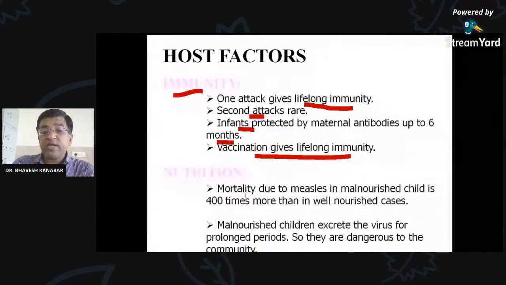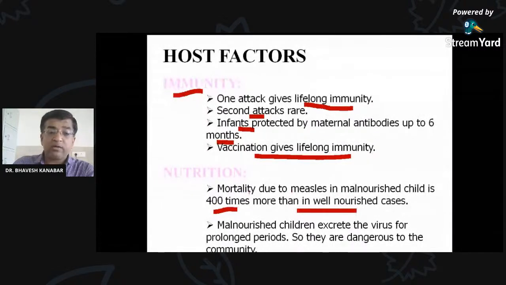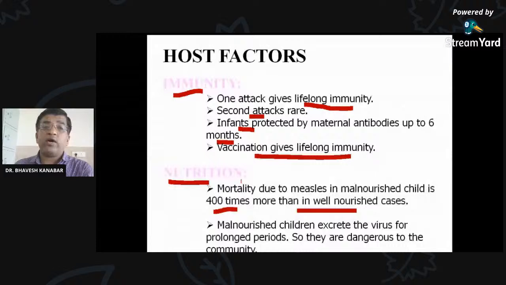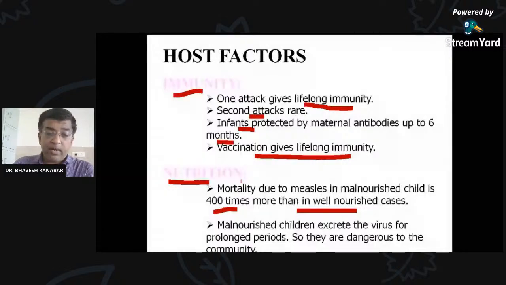Mortality due to measles in malnourished children is 400 times more than in well-nourished children. So malnutrition is the risk factor, because there are more deaths in malnourished children who suffer from measles as compared to those who are well-nourished. Malnourished children exert the virus for a prolonged period, so they are dangerous to the community.